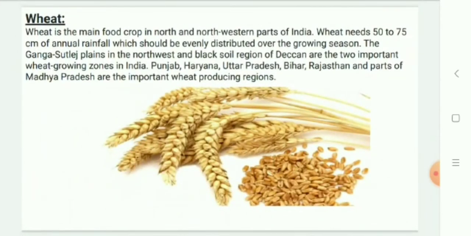Wheat is the second most important cereal crop. It is the main food crop in north and northwestern parts of the country. This rabi crop requires a cool growing season and bright sunshine at the time of ripening. It requires 50 to 75 centimeters of annual rainfall evenly distributed over the growing season. The important regions where it is grown are the Ganga-Satluj plains in the northwest and black soil regions of the Deccan. The major wheat producing states are Punjab, Haryana, Uttar Pradesh, Bihar, Rajasthan, and parts of Madhya Pradesh.